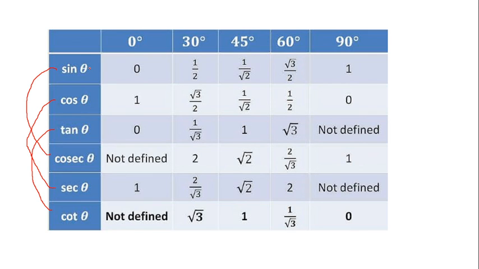So only the sine table you have to remember, and I already told you how to remember: 0 divided by 4, next one will be 1, again next one 2, 3, 4, and the table is complete.